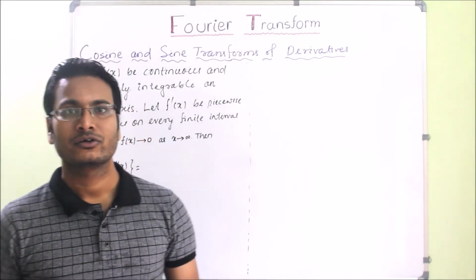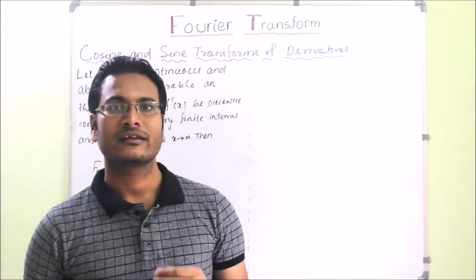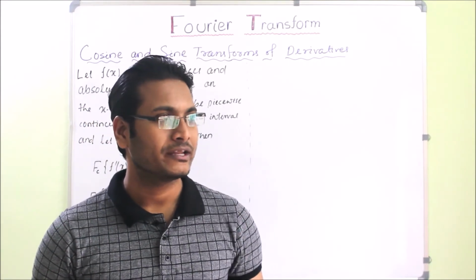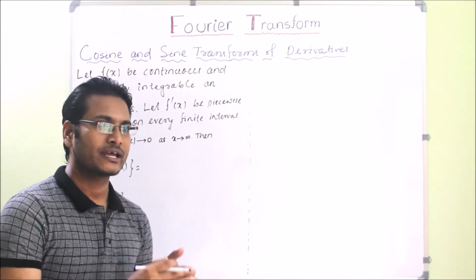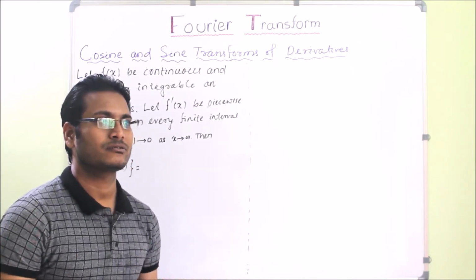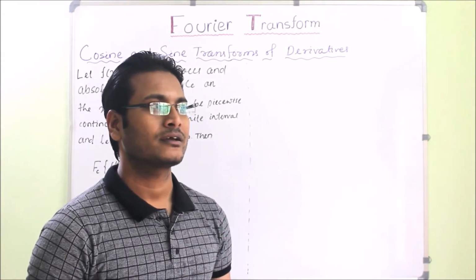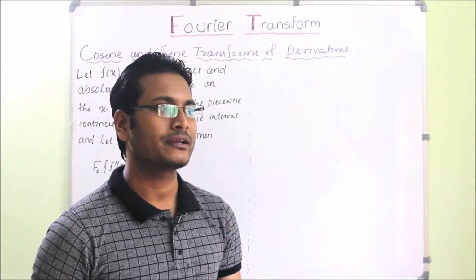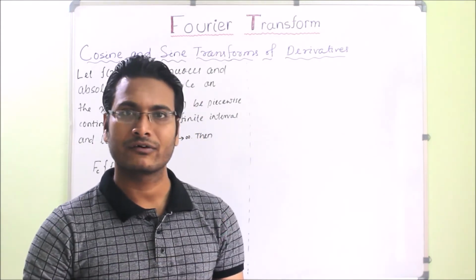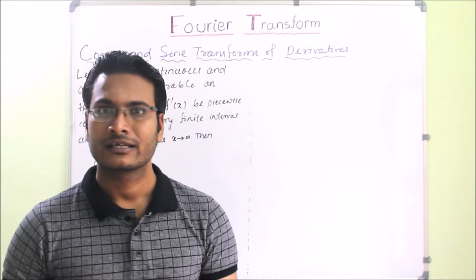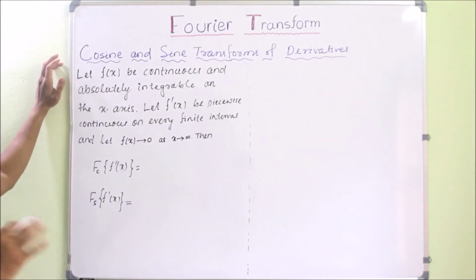Welcome back. Today we will see what the Fourier sine and cosine transform of derivatives is. Means if we have a function f of x which can be transformed, where we can apply the transformation, and we need to find the transformation of f dash x, the derivative of f of x with respect to x, then what to do? Before that, it should satisfy some condition.